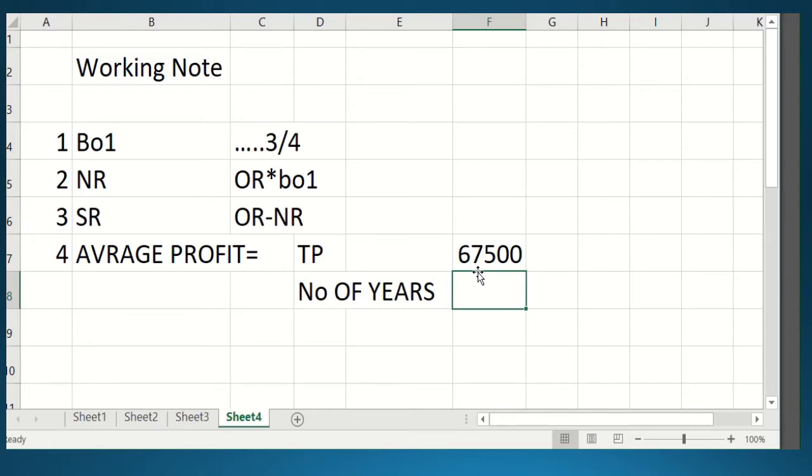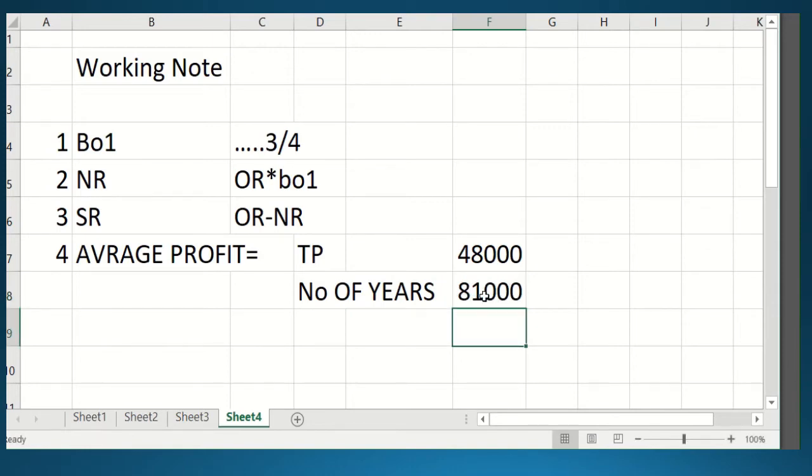And how many years are given to you? That is 3 years. Actually, students, not 67. We have to add the profit. So your profit is given as per the information. Your first year's profit is 48,000. Your second year's profit is 81,000.